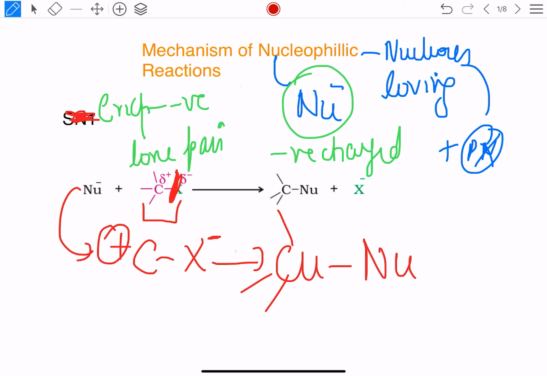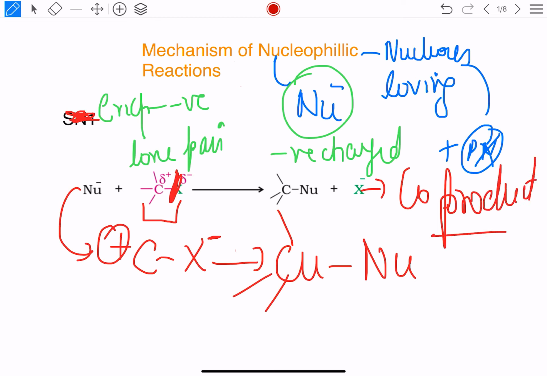What is left is a halide negative which has been replaced, so the halide negative is evolved. So this is the co-product of the reaction. Because of the high difference of electronegativity between carbon and halogen, carbon develops a positive charge, which makes it prone to an attack by the nucleophile, which substitutes the halogen, and the halide negative is evolved with a carbon nucleophile molecule formed. And this becomes a stable molecule as the net charge is 0, because the negative of the nucleophile and positive of the carbon cancel each other.